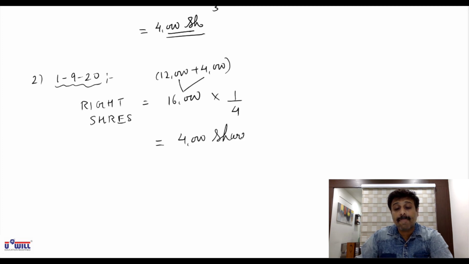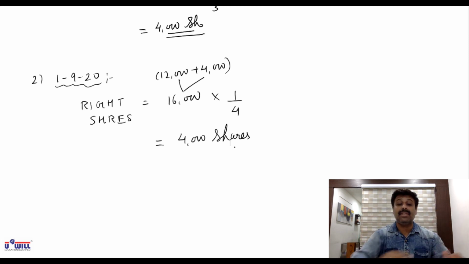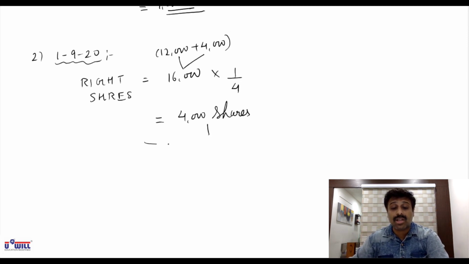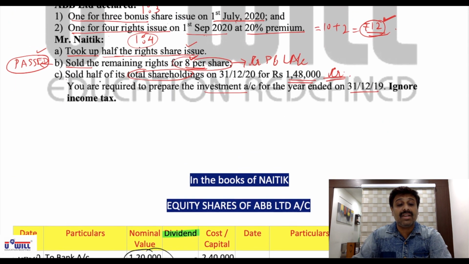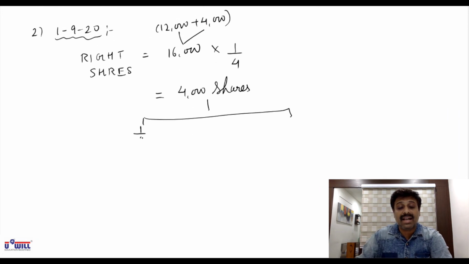Means he is entitled to get how many shares in right? 4,000 shares. Now for these 4,000 shares, we don't have to pass any entry because we have to see that he is having two options. Either he buys those shares or he passes on the right to someone else. So what does he do with these 4,000 shares? We have to see that and accordingly we have to record. It is given further that he took up half the right shares. Means half of 4,000. He has purchased 2,000 shares.